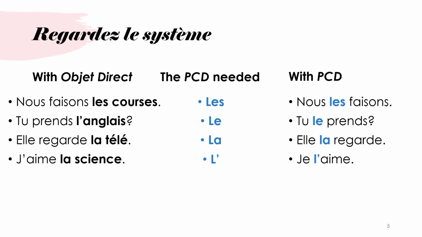Elle regarde la télé. She is watching TV. What is being watched? La télé. So I take out la télé and replace it with la since it's feminine. J'aime la science. What do I like? La science. So I take out la science and replace it with la. However, since the verb starts with a vowel, I'm going to put an l'. And then when I put this back into the sentence, I have these sentences: Nous les faisons, tu les prends, elle la regarde, je l'aime.